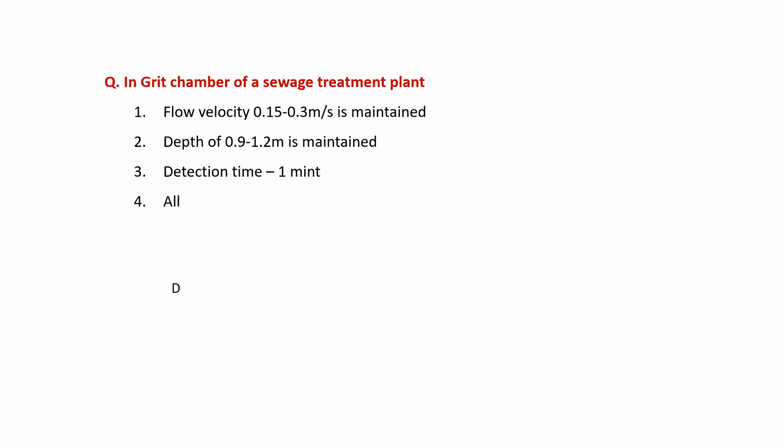In grit chamber of sewage treatment plant, the flow velocity is 0.15 to 0.3 meter per second, right answer. Depth is 0.1 to 1.2 meter, this is also right. And the detention time is 1 minute, this is also right. Fourth one is also right. Answer is all.